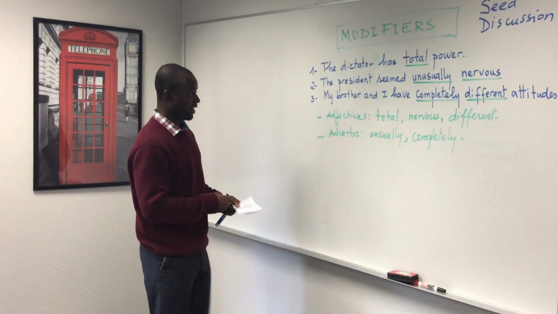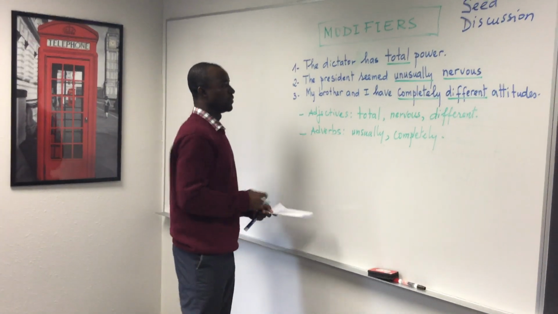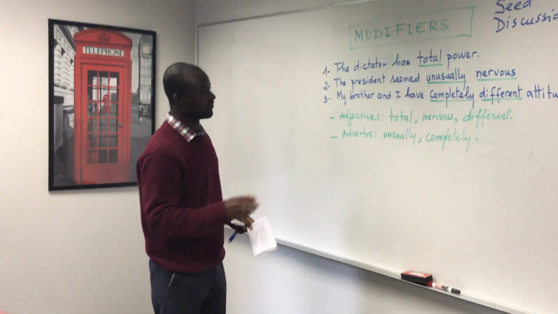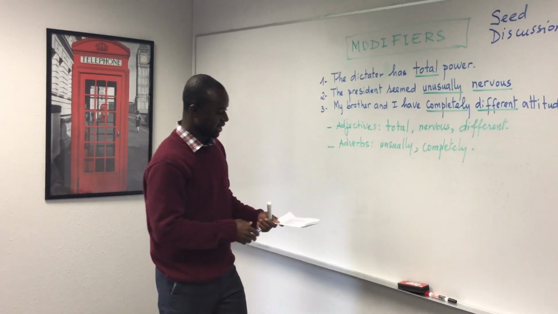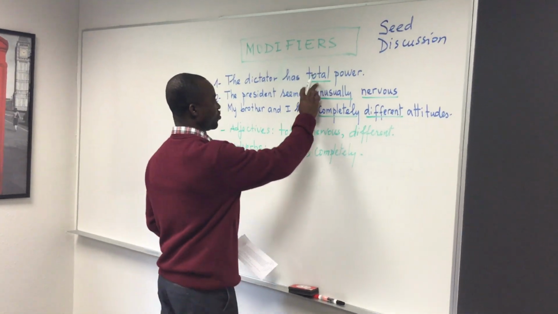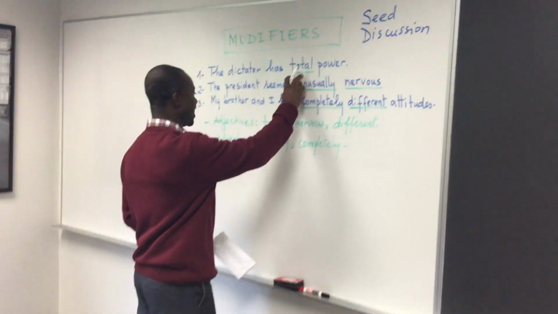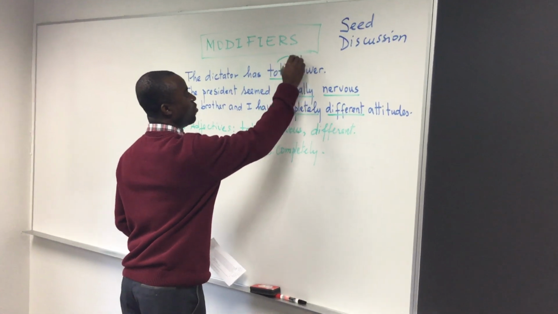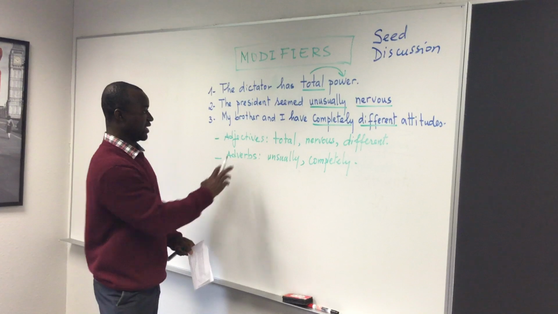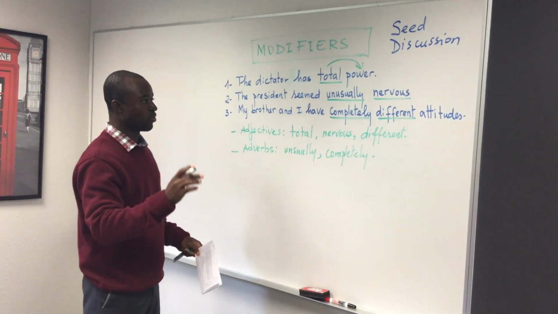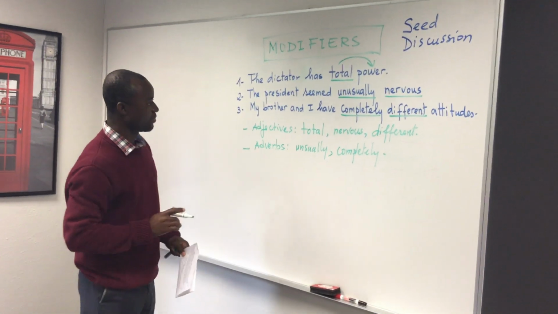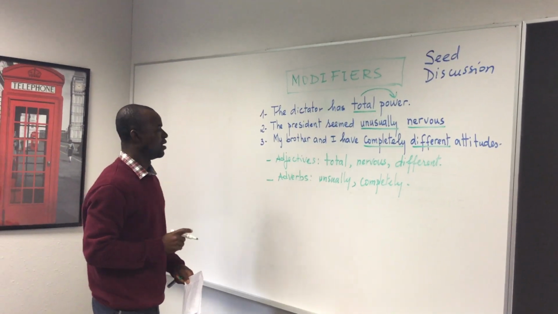So we have adjective and adverb. The role of the adjective is to modify a noun. If we look at the first sentence, we have total, which is an adjective, and total modifies power. Also, the adjective can modify a pronoun, but we don't have a pronoun as an example in these sentences.